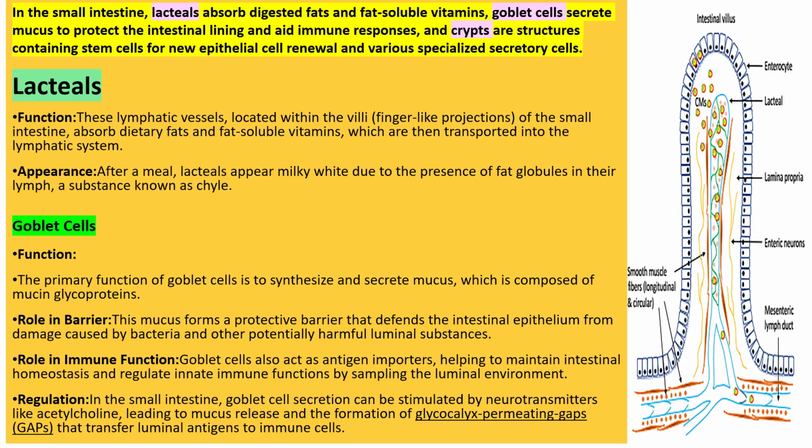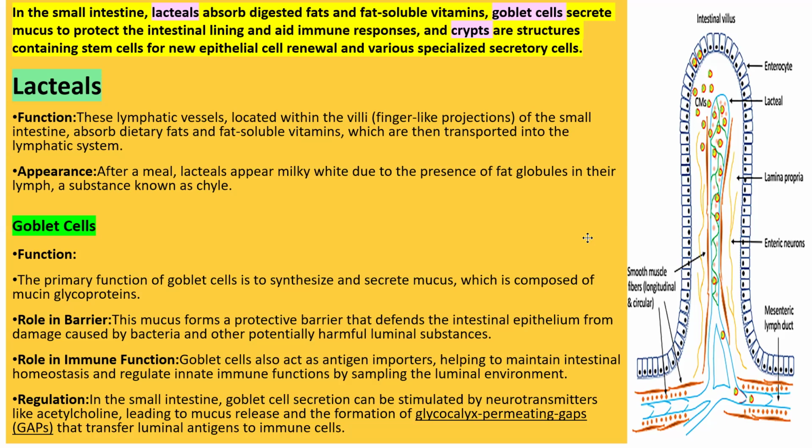Goblet cell also plays an important function as an antigen importer, helping to maintain intestinal homeostasis and regulate innate immune function. Very important point: it helps to regulate your innate immune function by sampling the luminal environment.